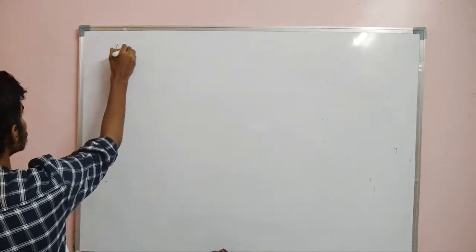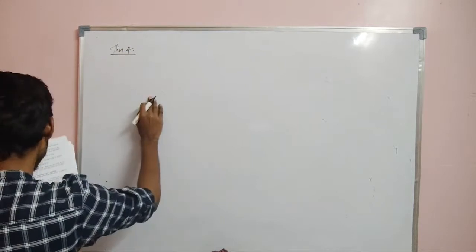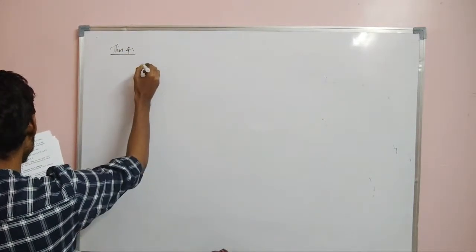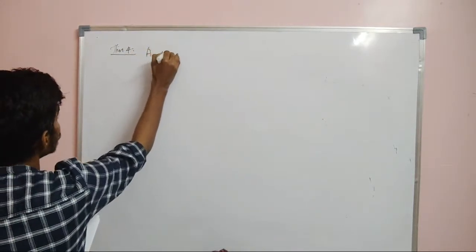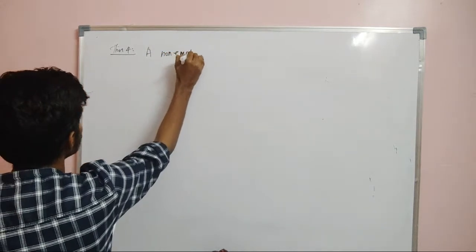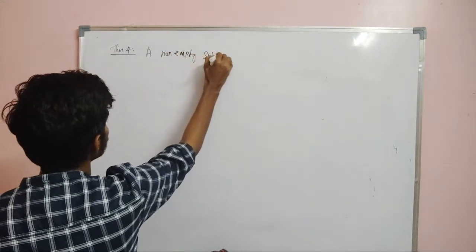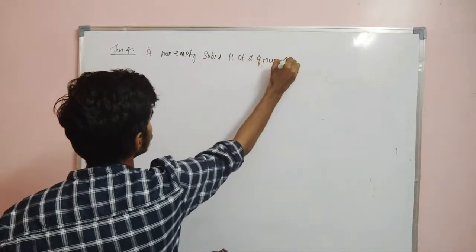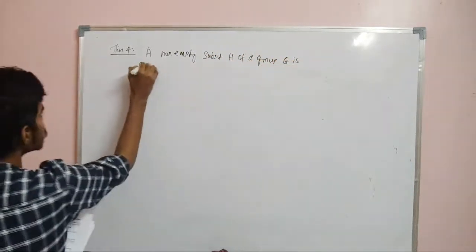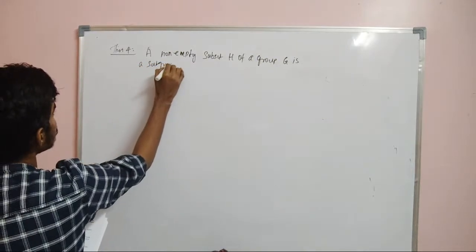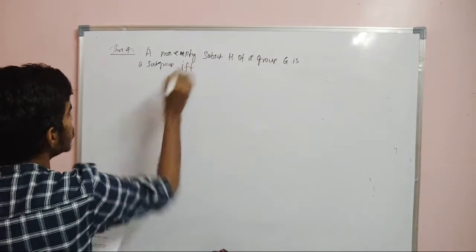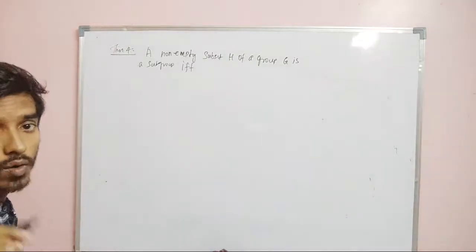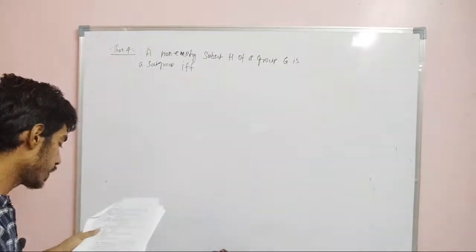Let us call this theorem 4. Theorem 4: a non-empty subset H of a group G is a subgroup if and only if... Whenever you have an if and only if, you have to study the theorem carefully.